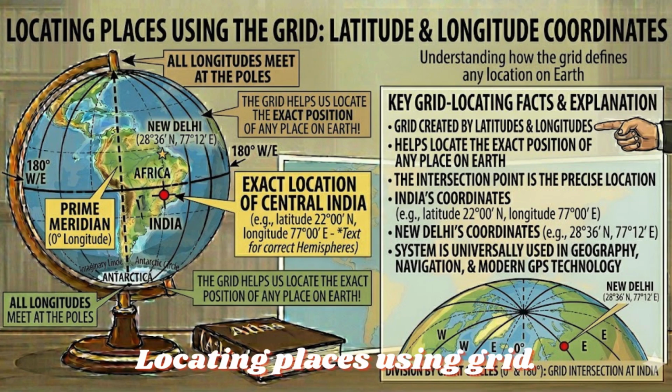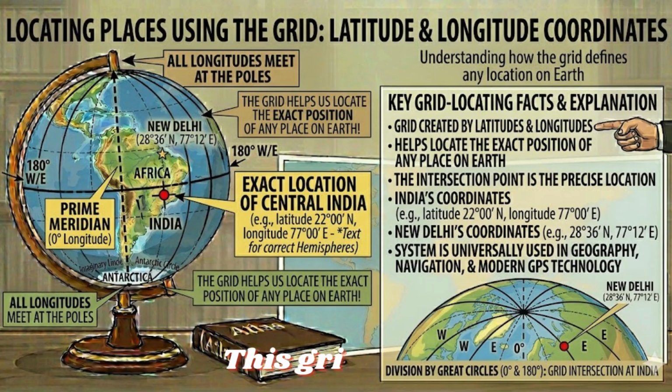Locating places using grid. Latitudes and longitudes together form a grid that covers the entire Earth's surface on the globe. This grid helps us describe and locate the exact position of any place on Earth. Each place has its specific latitude and longitude. The point where these 2 lines intersect on the grid is the precise location of that place. For example, India is located at latitude 22 degrees 00 north and longitude 77 degrees 00 west. New Delhi's coordinates are 28 degrees 36 feet north and 77 degrees 12 feet west, placing it in the northern hemisphere. This system of coordinates is universally used in geography, navigation, and modern GPS technology.